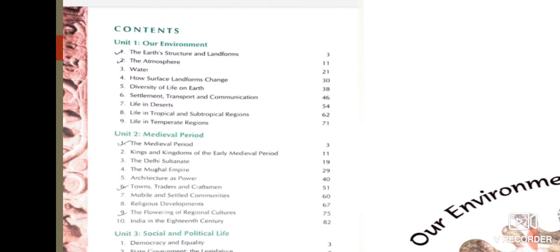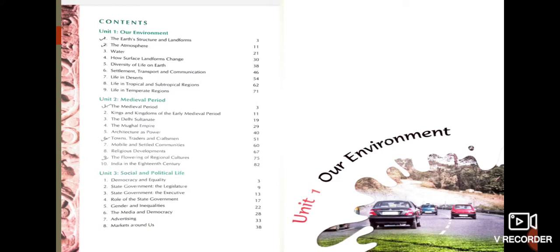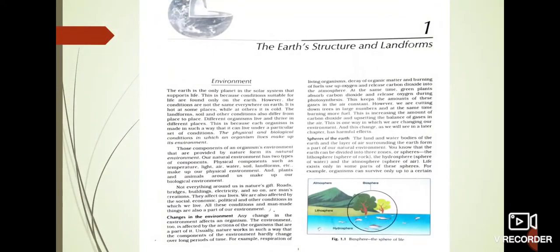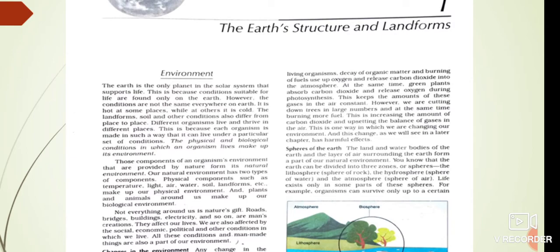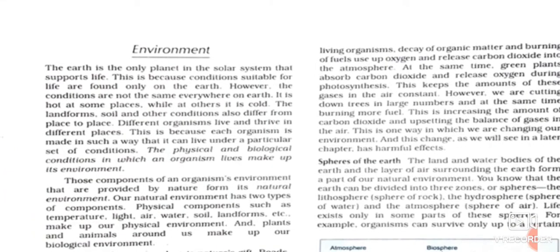Children, in class 6, in the previous class, you have studied about our earth as a unique planet in this solar system. It is called unique because of the presence of life on it. Earth is the only planet having a life supporting system, and because of this only, life is possible on this earth.